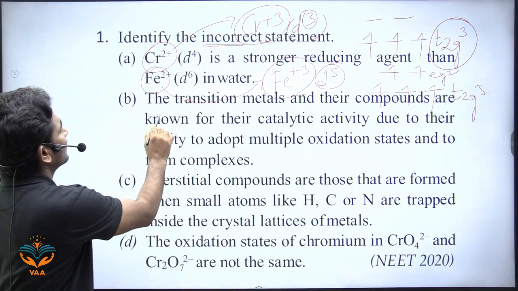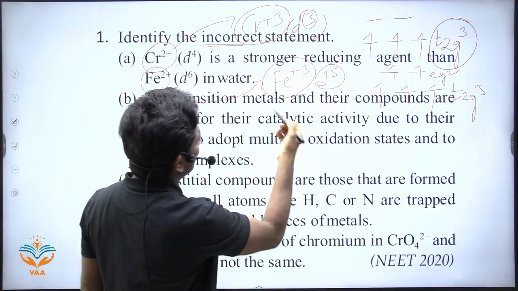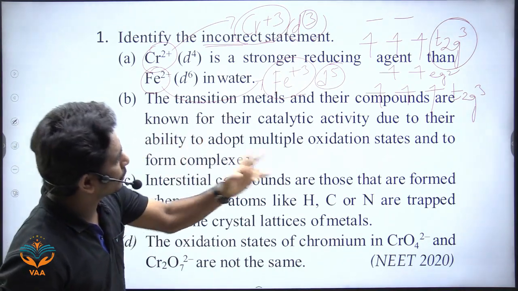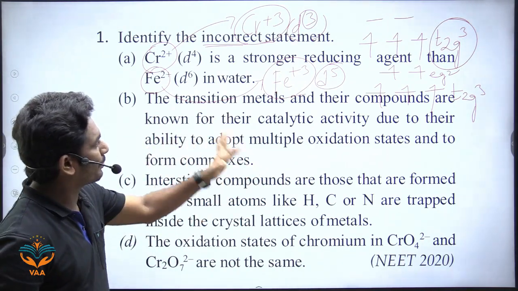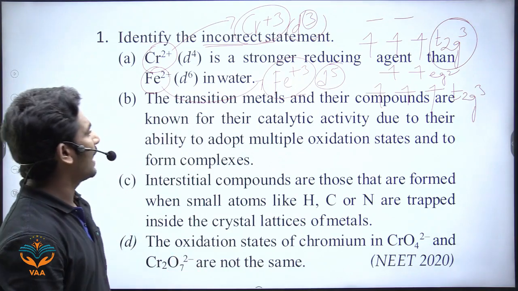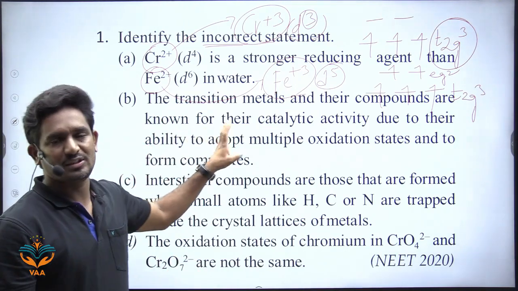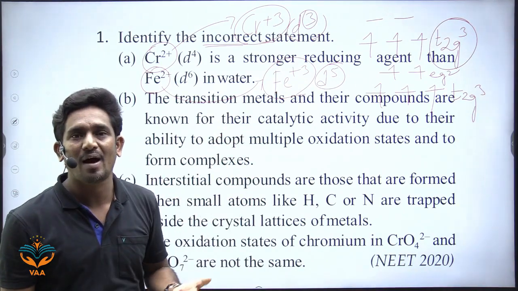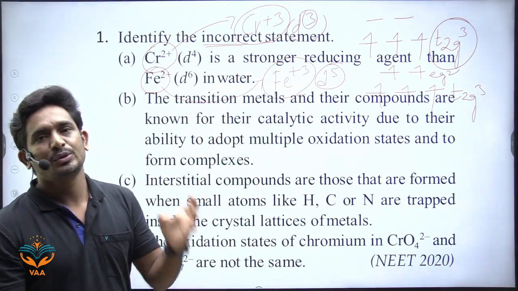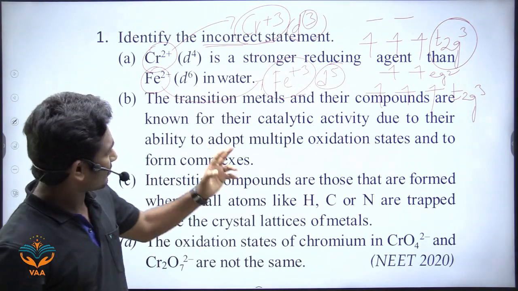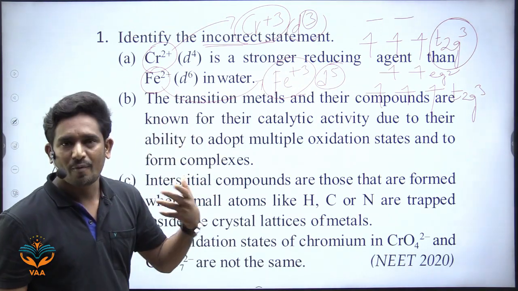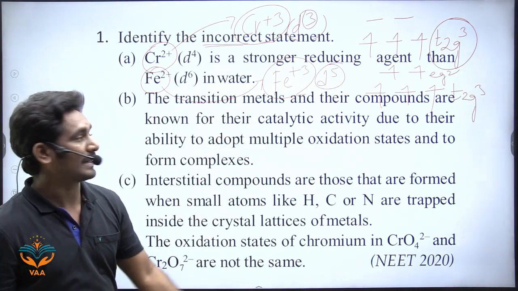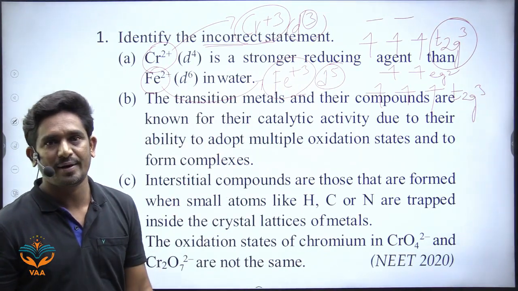The next option: the transition metals and their compounds are known for their catalytic activity due to their ability to adopt multiple oxidation states and to form complexes. It is also correct. It is a property of d block elements. d block elements have a number of vacant d orbitals. Due to this, these d block elements have variable oxidation states. That is why they have catalytic properties. So it is also correct.